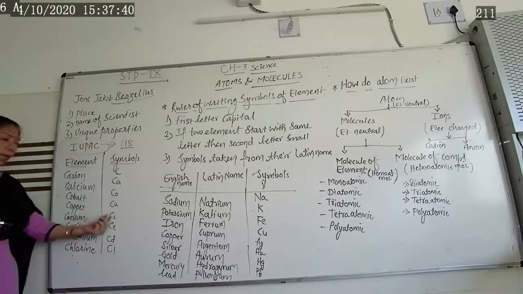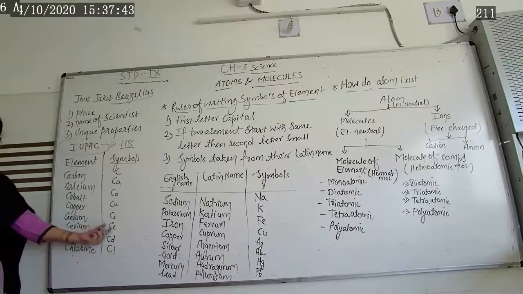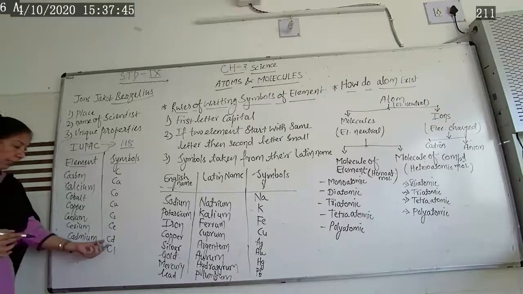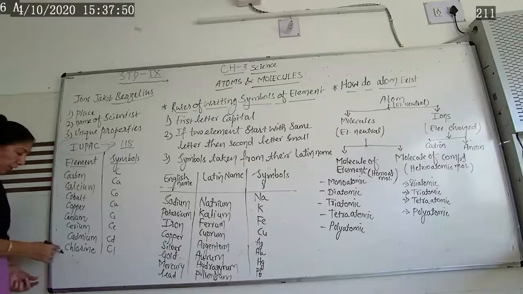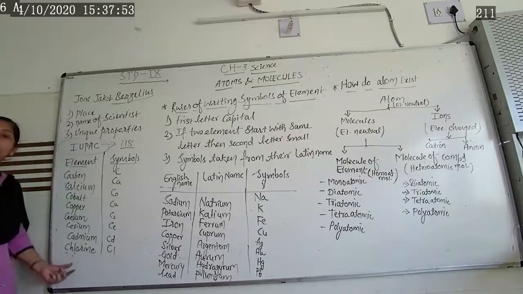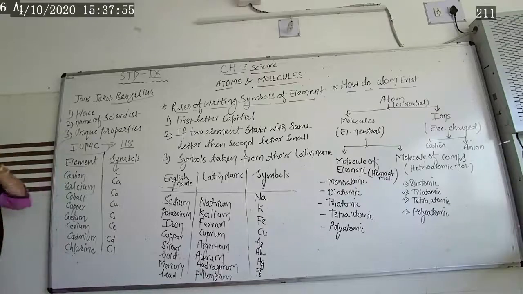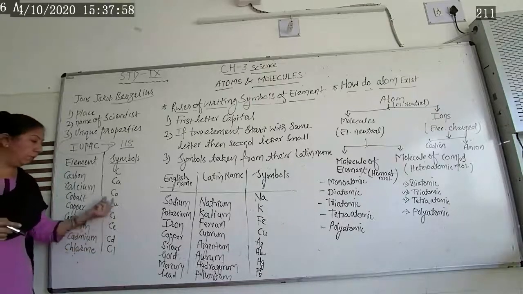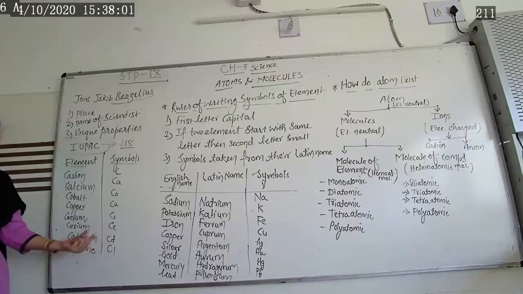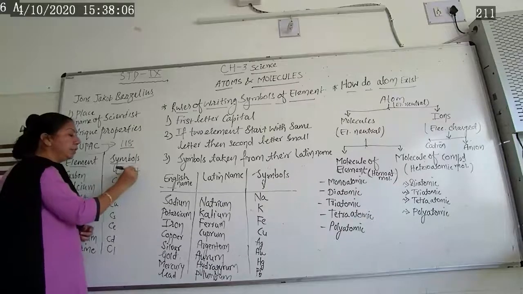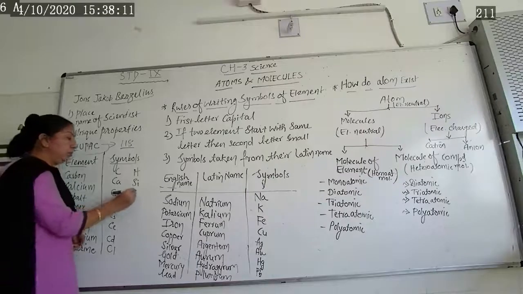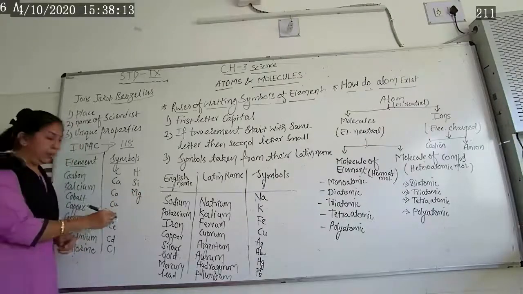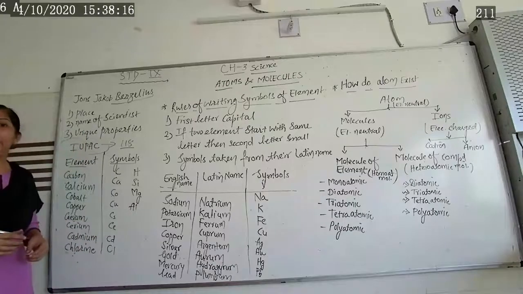The remaining letters are silent, so Cs. Then cerium, Ce. Cadmium, Cd. Chlorine, Cl, the h is silent. C is the first letter and the second letter is small l. So this way, if two letters are there, the first letter of the symbol is always capital, and the second is small. Same way, the hydrogen symbol is H. Silicon symbol is Si. Magnesium symbol is Mg. Aluminum symbol is Al.